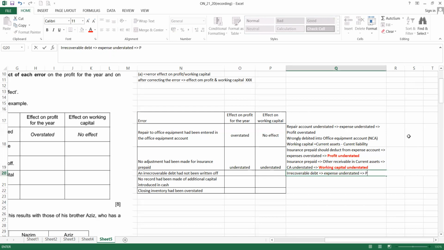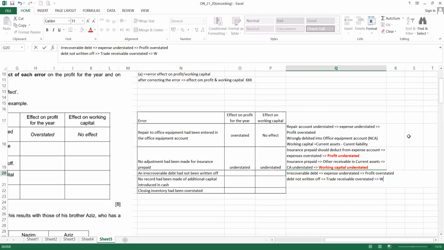When expenses are understated, profit will be overstated because profit is linked directly from the expenses. Next, when irrecoverable debt is not written off, trade receivable is overstated.